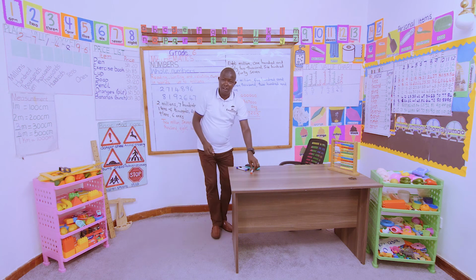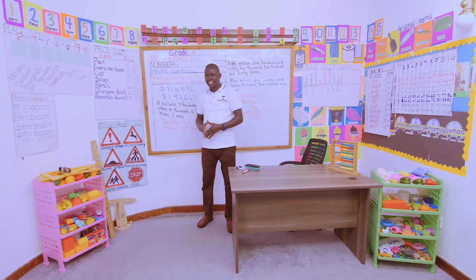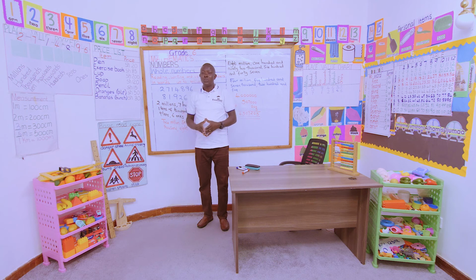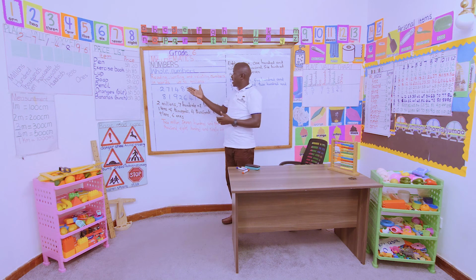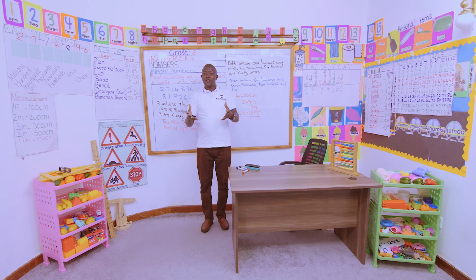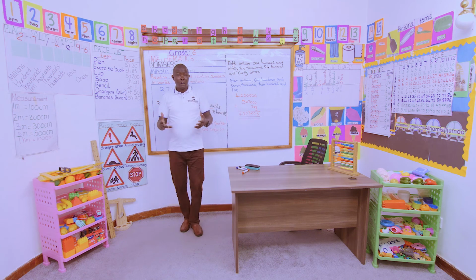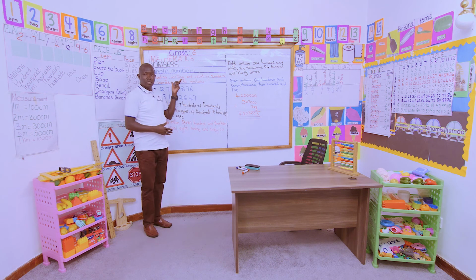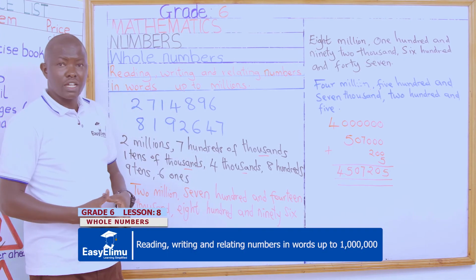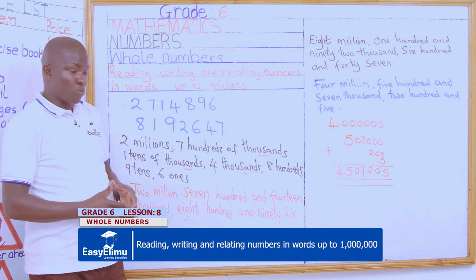And we have related our words and our numbers. So, learners, this is how we write a number that has been written in words, and relate it up to millions. As we wind up our lesson, remember to do more practice in reading, writing, and relating numbers in words up to million.